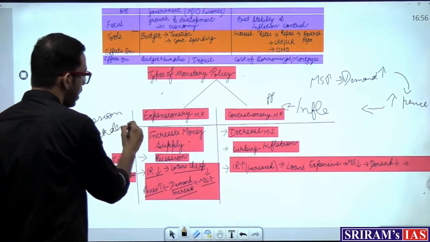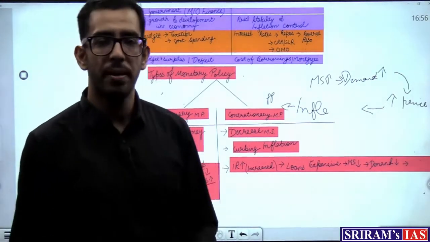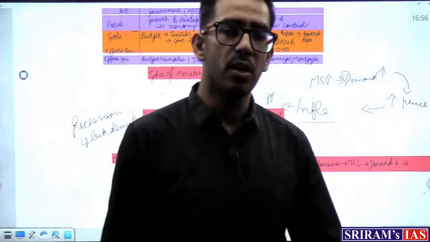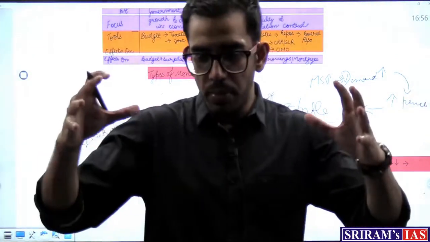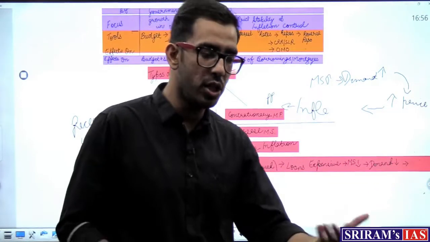There is lack of demand in the economy. Why is there lack of demand? Because people are not willing to buy more products. When people are not buying products, what happens is that the growth of your economy, the GDP, as we call it, is falling, going down.